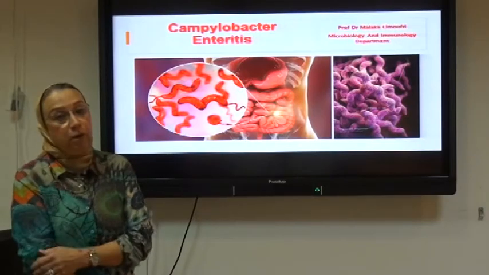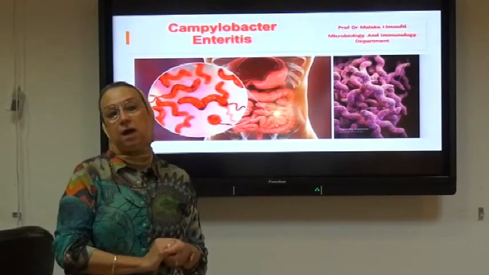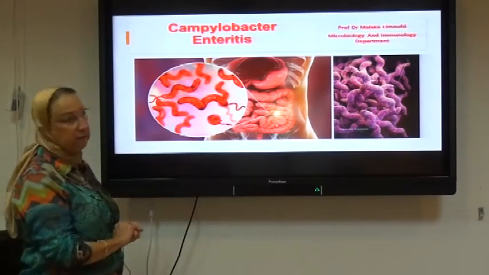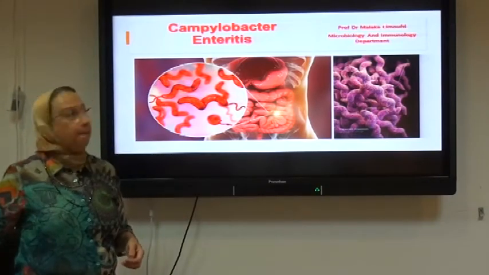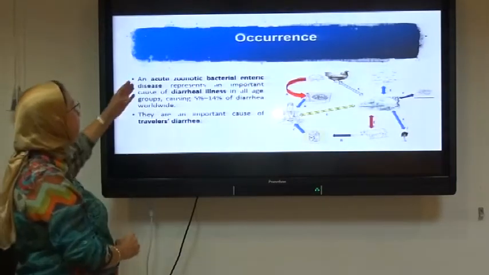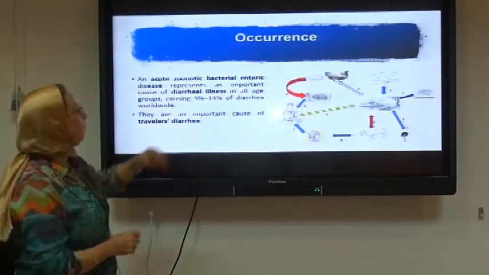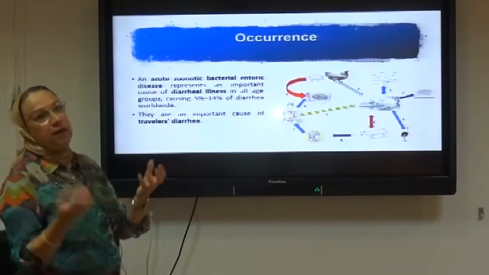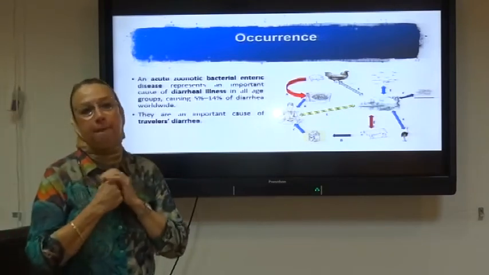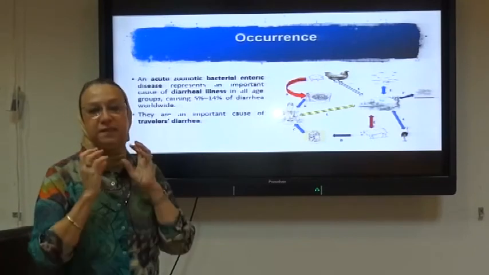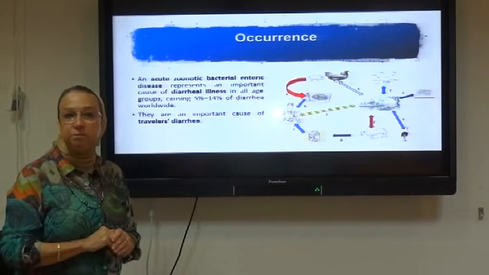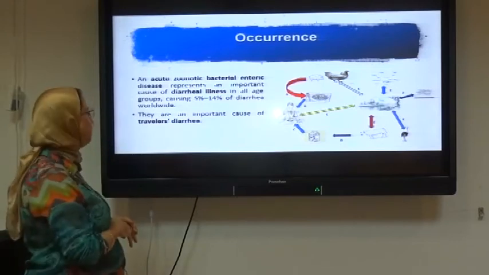The second example of bacterial gastroenteritis is the Campylobacter enteritis. This is an acute zoonotic bacterial enteric disease. نتيجة إن إحنا بناكل undercooked meat or poultry, بالذات البولتري, or the consumption of unpasteurized milk and milk products.